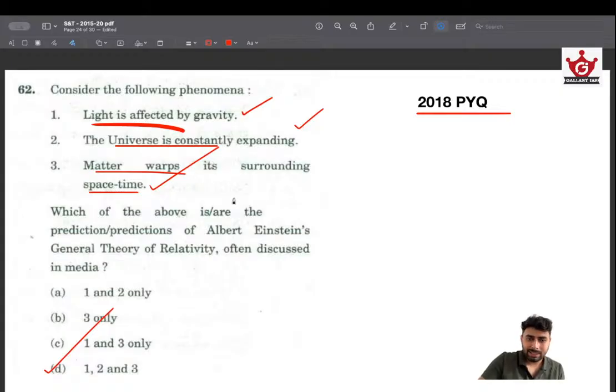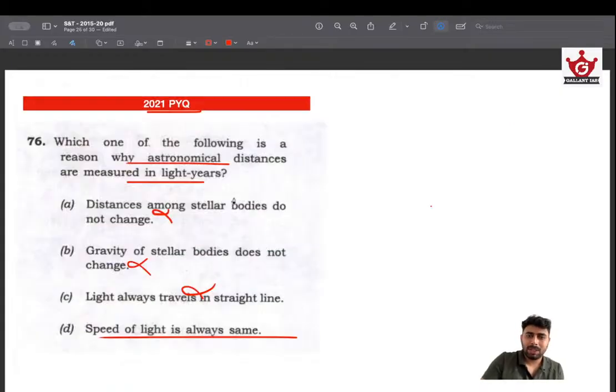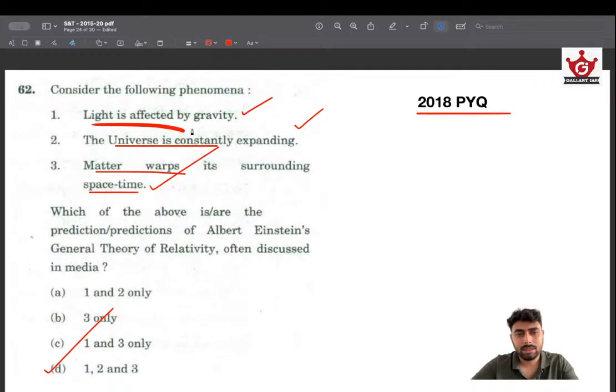See, this is why I tell you it's very important to go through the PYQ. You can get very easy answers right away from that, and it's that simple. But the issue many a time, even with students who are looking into the PYQ, is that they tend to forget, or they tend to not connect things. If you learn this, light is affected by gravity, without internalizing it, you will forget it. You need to have an idea, picturizing it, internalizing it, then any question that's remotely connected to this, you will be able to use your logic and eliminate it. This is how aspirants actually do the smart work.